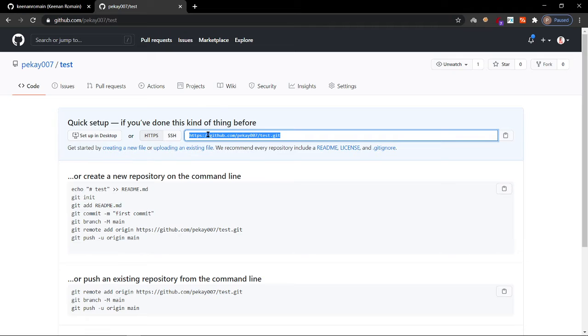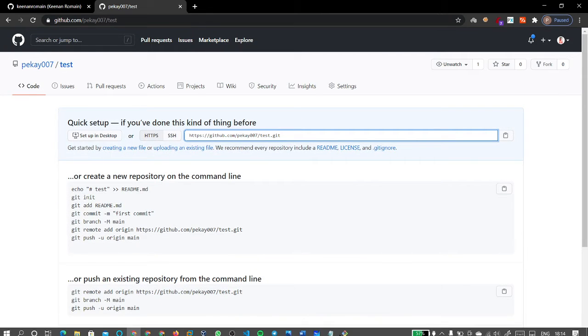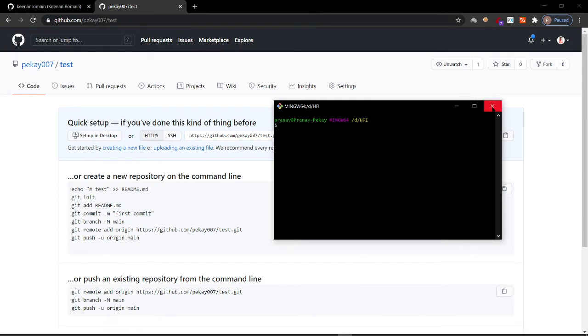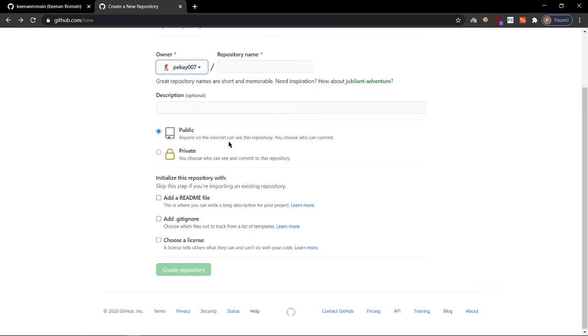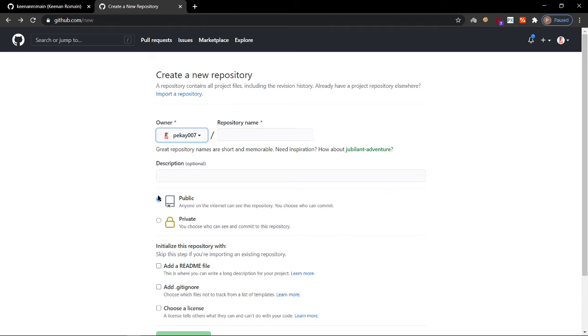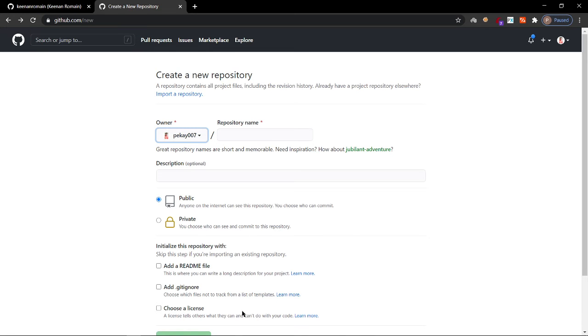Here, github.com is the domain, pk007 is my username, and test.git is what I named my repository, and .git is there by default. For now, I'm not going to import anything. In this way of doing it, it is easy for us to select whether it should be public or private. But those who use VS Code won't have this.